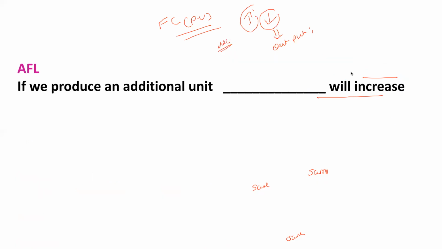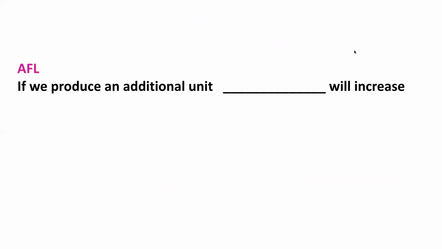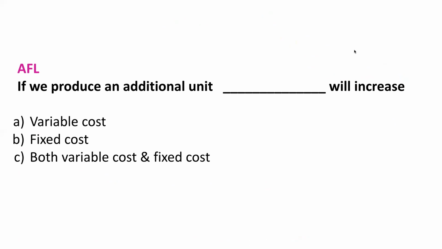So if we produce an extra unit, dash will increase. These are your options: variable cost, fixed cost, both variable cost and fixed cost, or none of it. Variable cost, very well. If we produce an extra unit, the variable cost will increase.